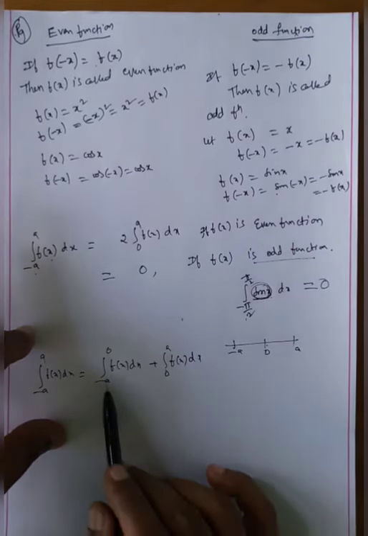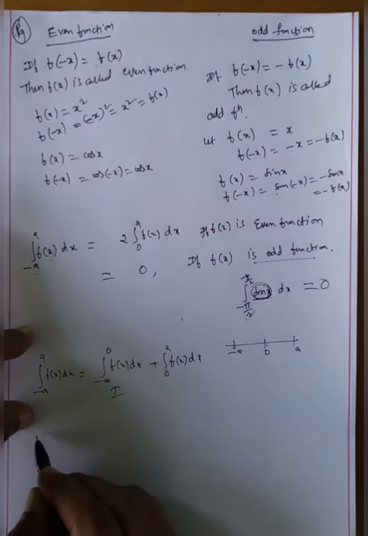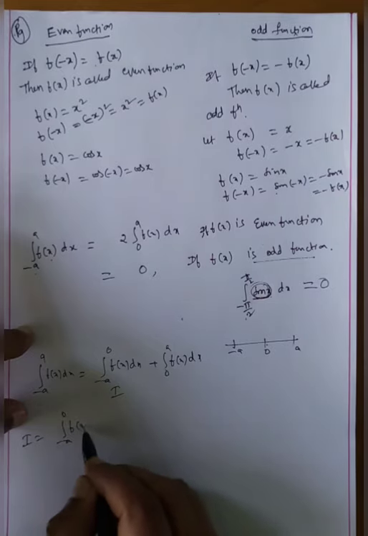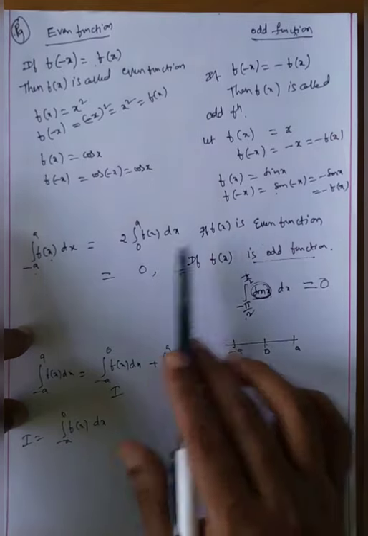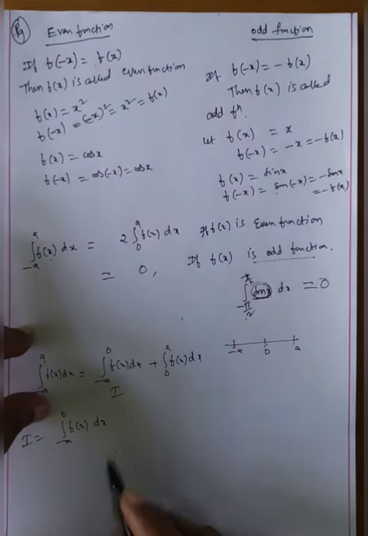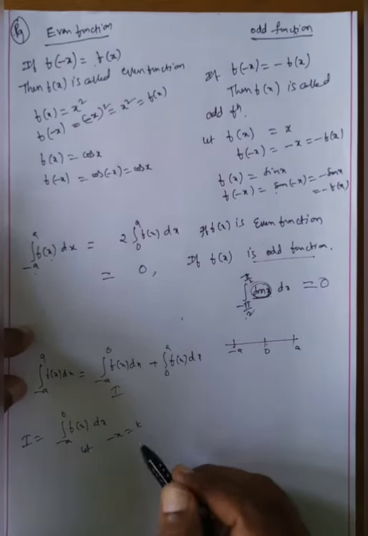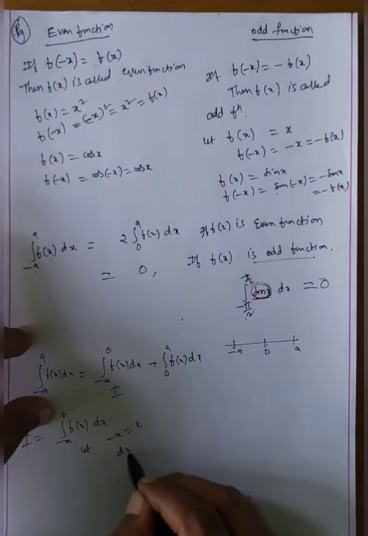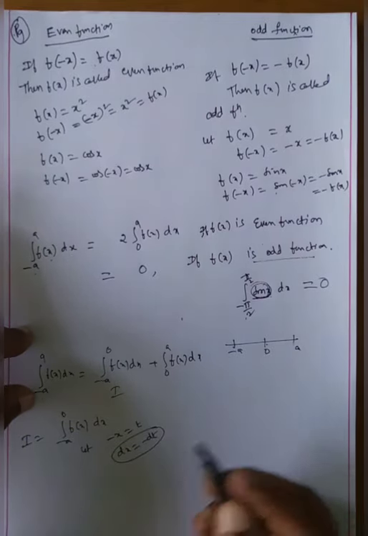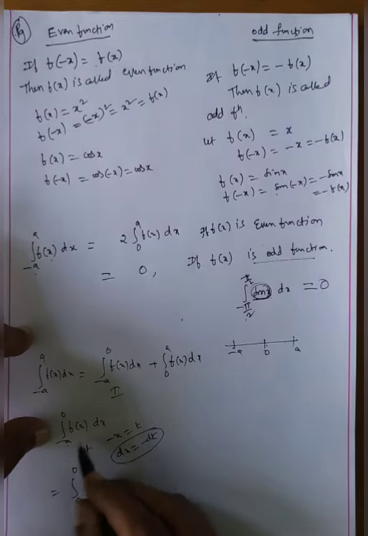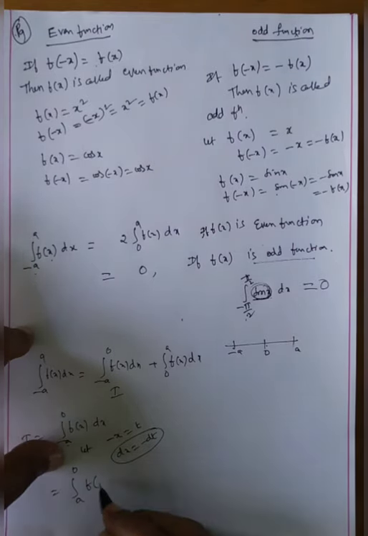Now we will change the first part. Let I be equal to the integral from minus a to 0 f of x dx. Since this concerns even or odd functions, meaning f of minus x, let minus x is equal to t. Then x is equal to minus t, and dx is equal to minus dt. Okay, my dear students, what about the limits? When x is minus a, t is a, and when x is 0, t is 0. F of x becomes f of minus t, and dx becomes minus dt.